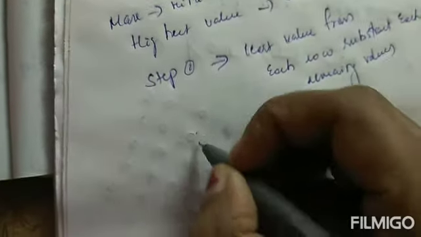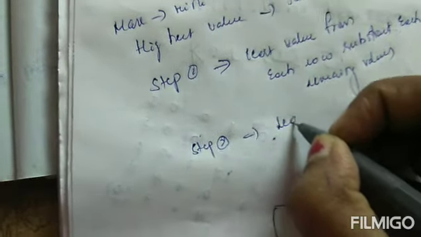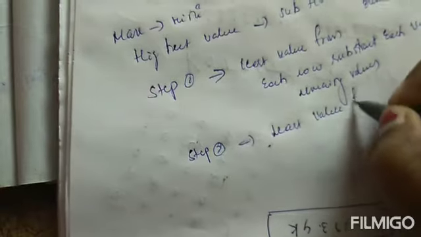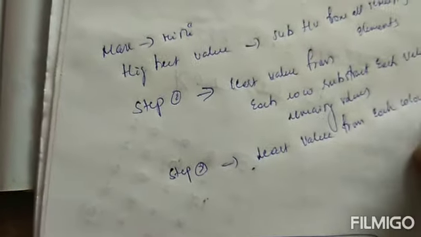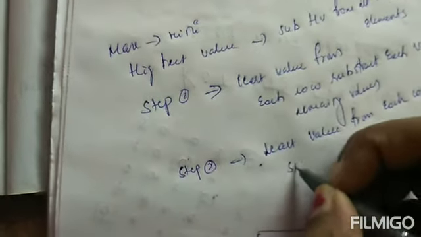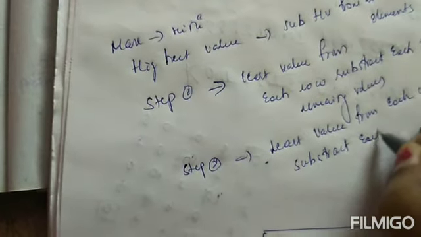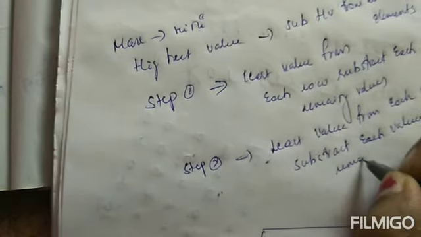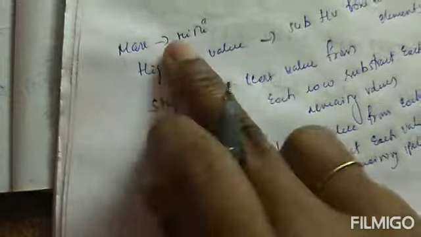Next, step two: take the least value from each column and subtract it from each remaining value. So this is the first step, maximize to minimize.